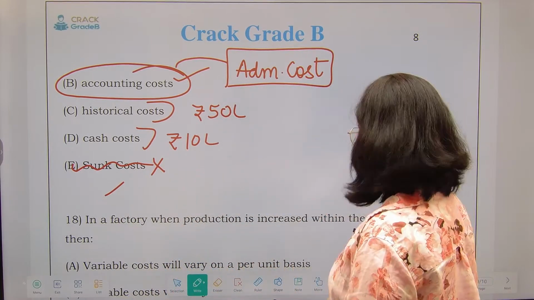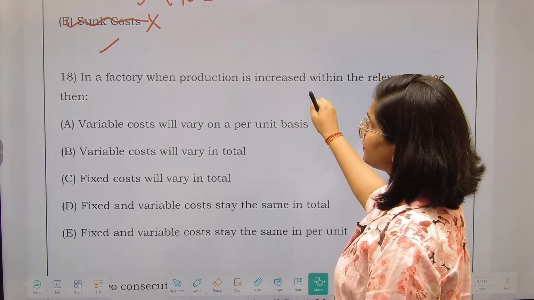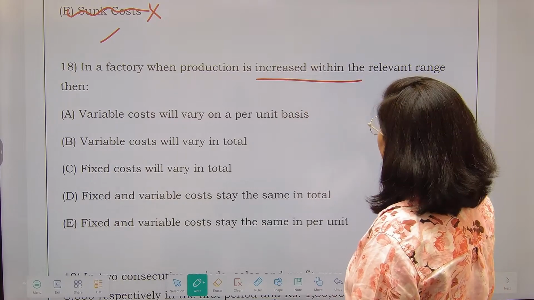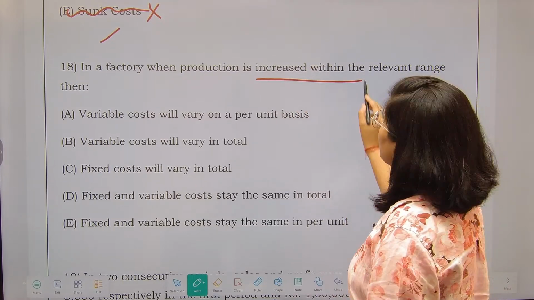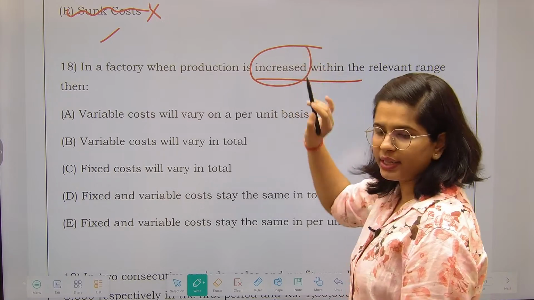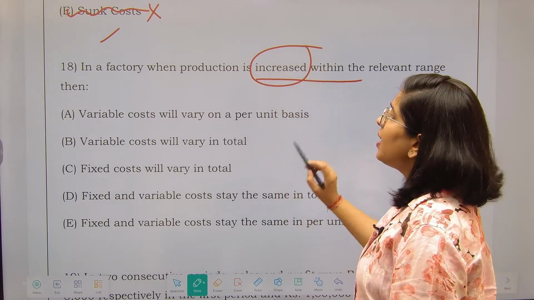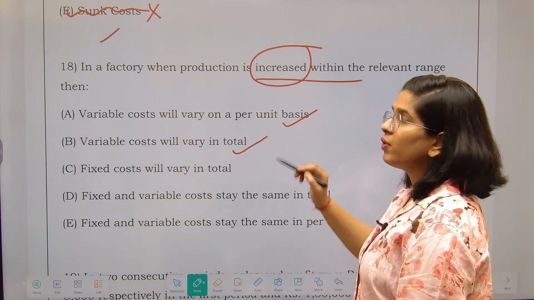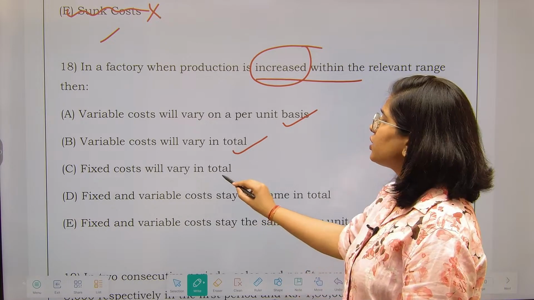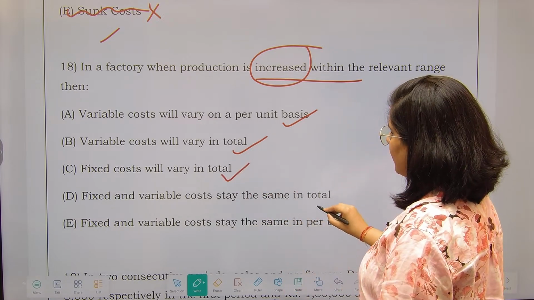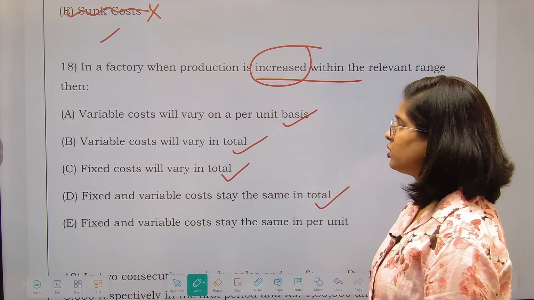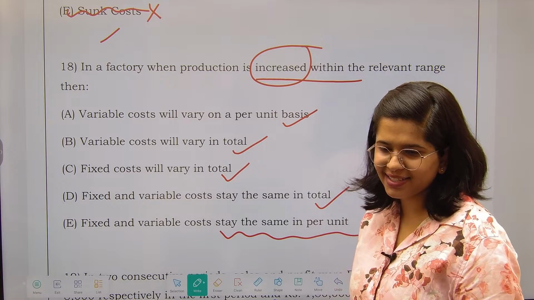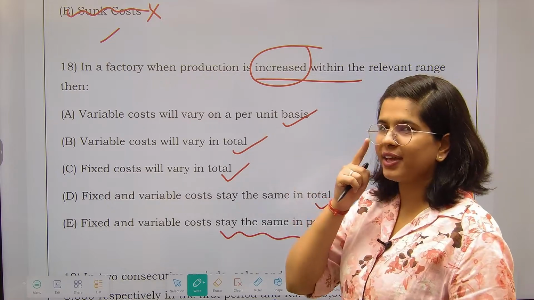Fine. Now next question, let's see this. In a factory, when production is increased within the relevant range, production आपका बढ़ गया है, only this you have to remember. Fine. Variable cost will vary on a per unit basis. Variable cost will vary in total. Fixed cost will vary in total, and fixed and variable cost will remain the same in total, or they will remain the same in per unit. What is the answer? What do you think is the correct option over here?